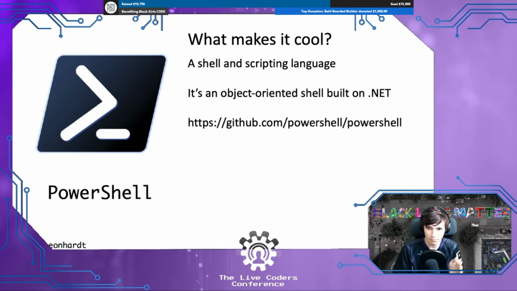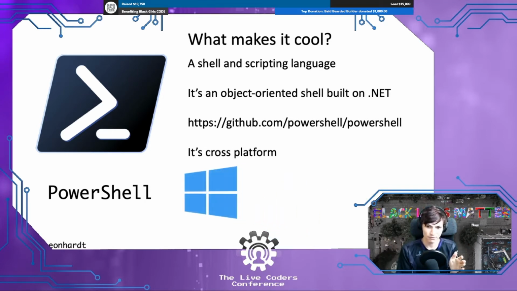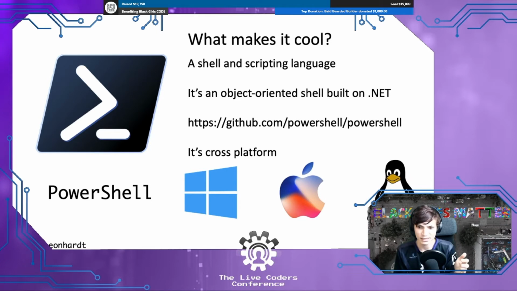It's also 100% open source. All of my work that I do is open source at my job, and it's cross-platform. So, of course, it works on Windows as it has in the past, but it also works on macOS and Linux, in Docker containers, on Alpine, and even today I'm giving this talk on a Mac. So, yeah, that's my tiny spiel about PowerShell. Check it out if you're interested. And yeah, so back to what we were actually talking about.